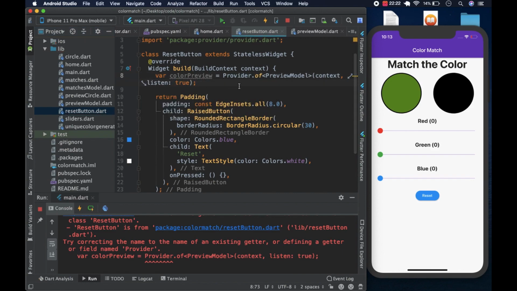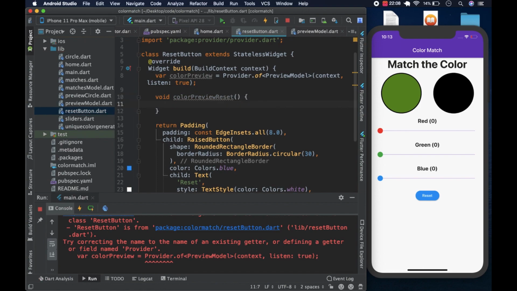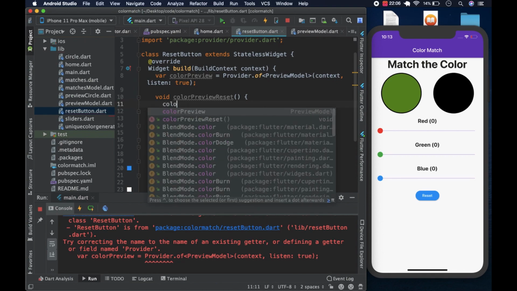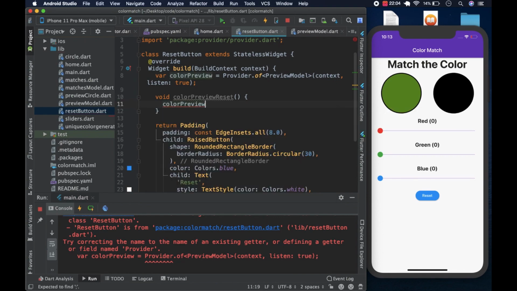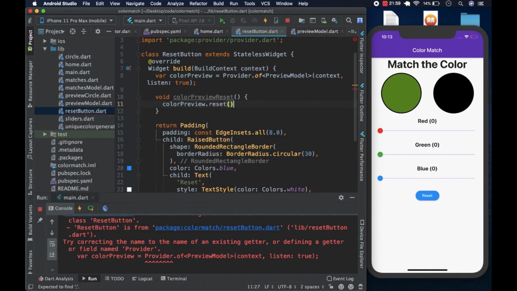And then we create the method that we will use. We could call it void color preview reset, like so. And in it, we'll just call the color preview like this, and dot reset, like so.